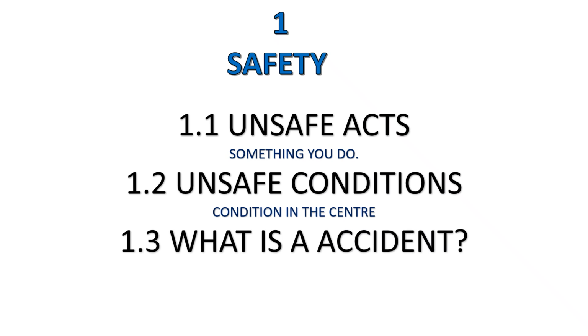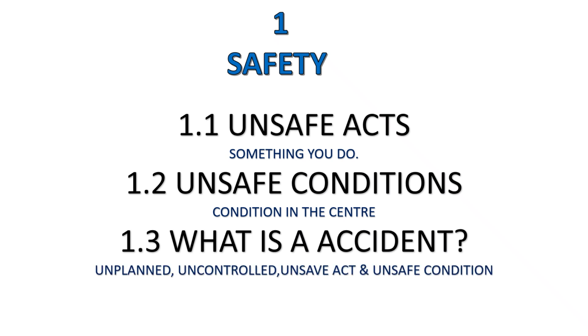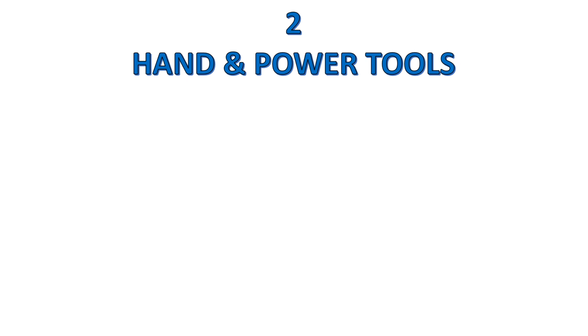The other very important question might be, what is an accident? Please guys, don't tell me an accident is when two cars collide or when you injured somebody. No, that's not true. I'm going to give you the 4 main words. You all will immediately recognize it. It's unplanned, uncontrolled, unsafe act, and unsafe condition. You can go to your textbook and you can read the definition. You will see that definition there.